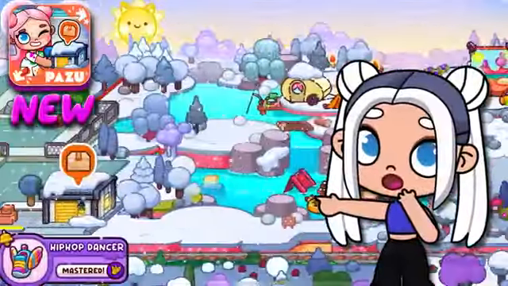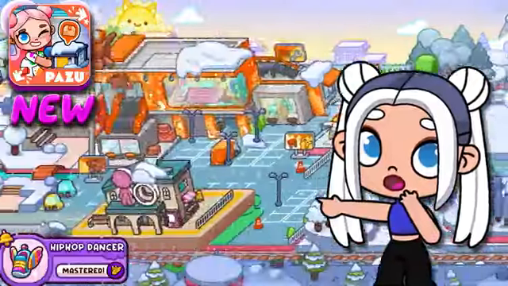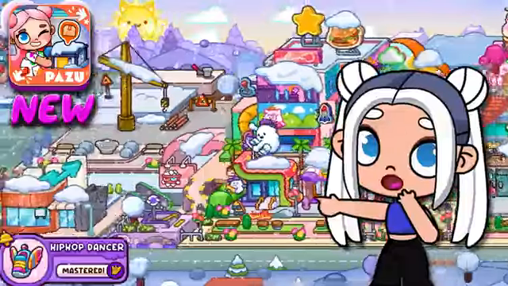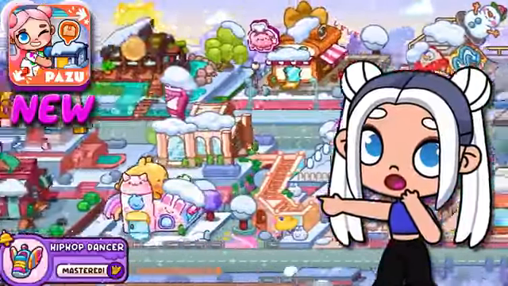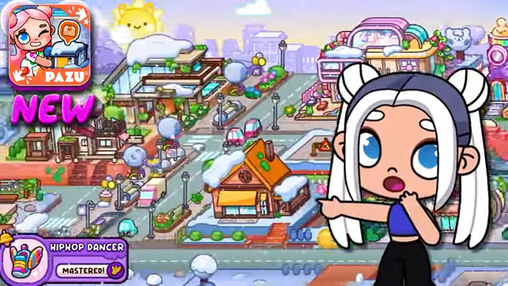In the new version, besides the fact that it is not decorated, the map is much larger and there are more locations. For example, a huge airport, a furniture store, many streets and new house makers appeared. There are so many locations that I won't even list them all. I'll get tired of doing it.